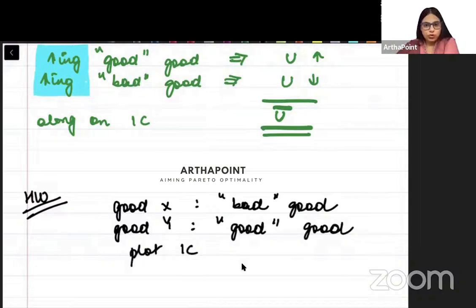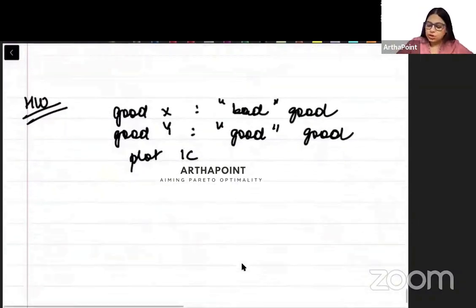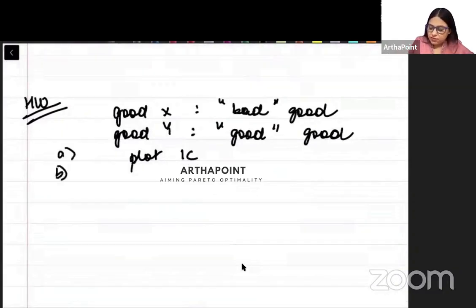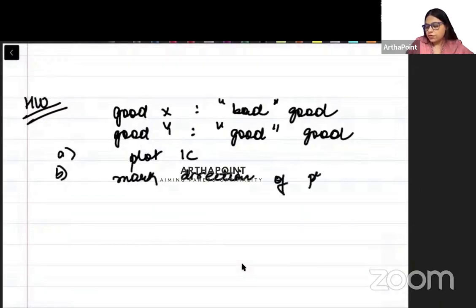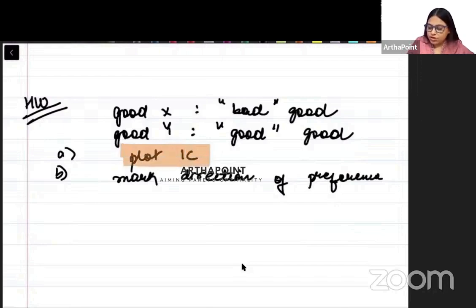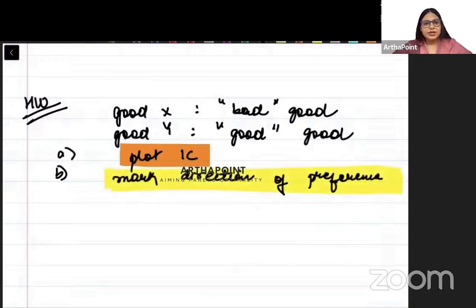You need to plot the indifference curve and mark the direction of preference. You need to do both things. First, plot the indifference curve. Second, tell what will be the direction of preference. Right? Okay, beta. Thank you.